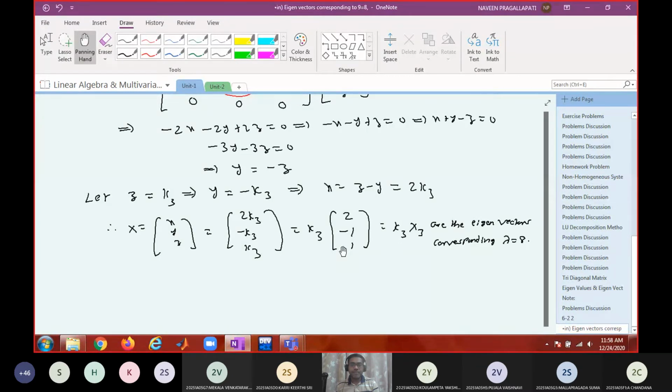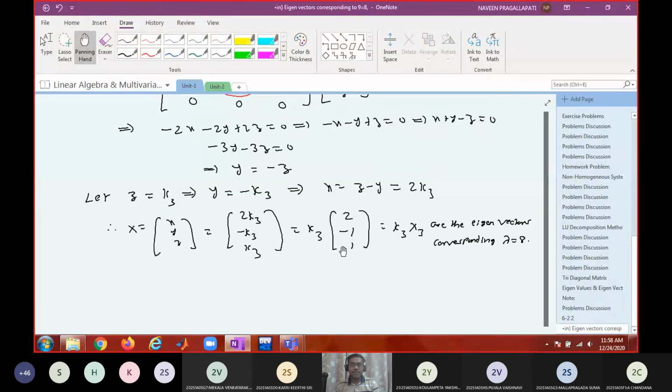These two may be dependent. You cannot simply say that independent plus independent put together becomes independent. Not necessarily. You have to check whether they will be independent or not.